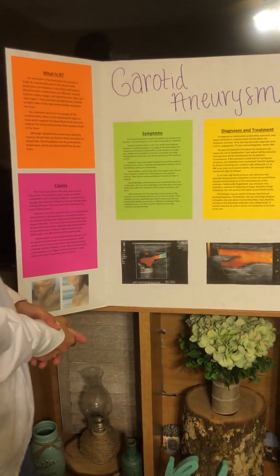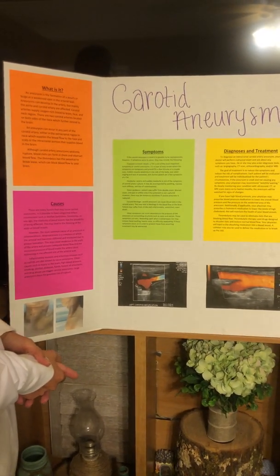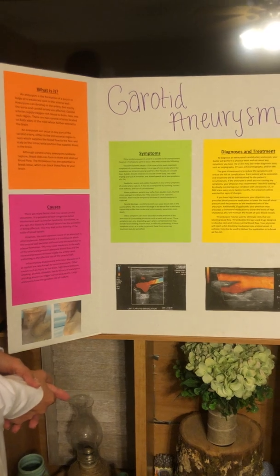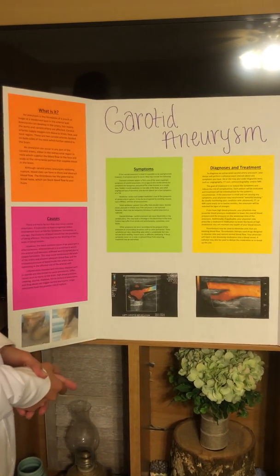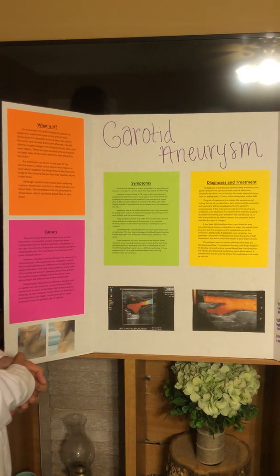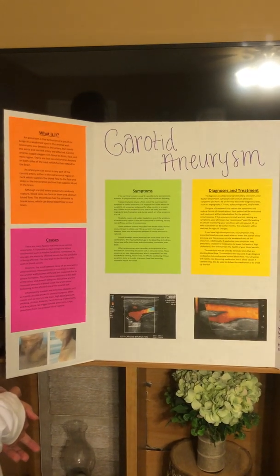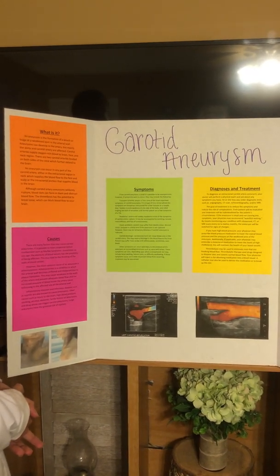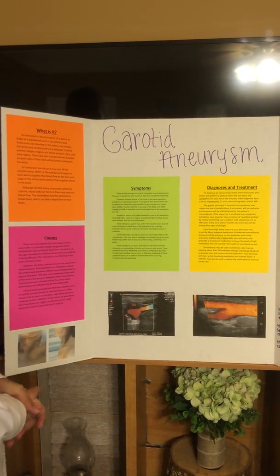There are many factors that may cause the carotid aneurysm. It is possible to have congenital defects such as Marfan syndrome. Sometimes, as you age, the elasticity of blood vessels has the possibility of being affected. This may lead to the thinning of the walls of blood vessels. However, the most common cause of an aneurysm is atherosclerosis, which is plaque buildup. It is a condition in which the arterial wall becomes stiffened and thickened due to that plaque formation.